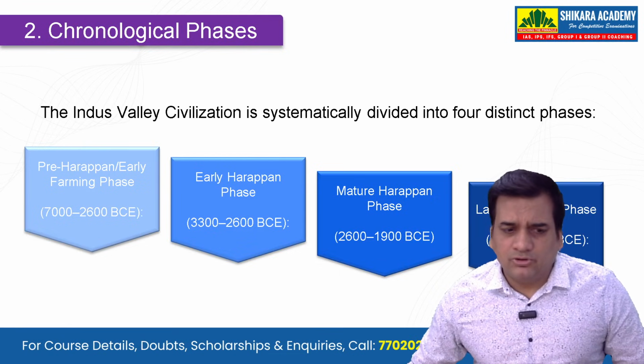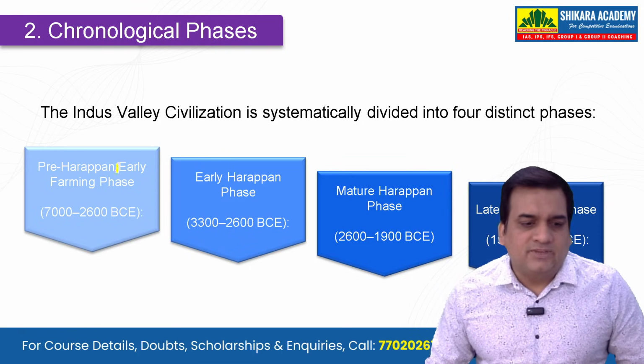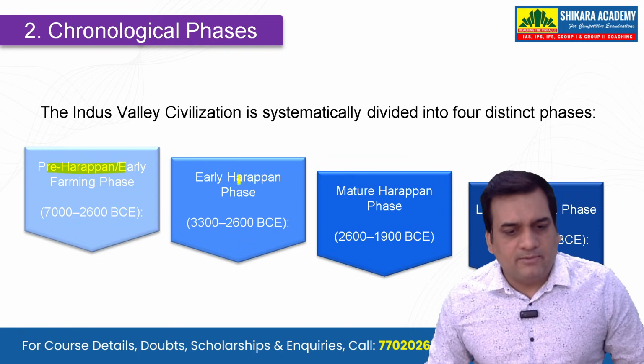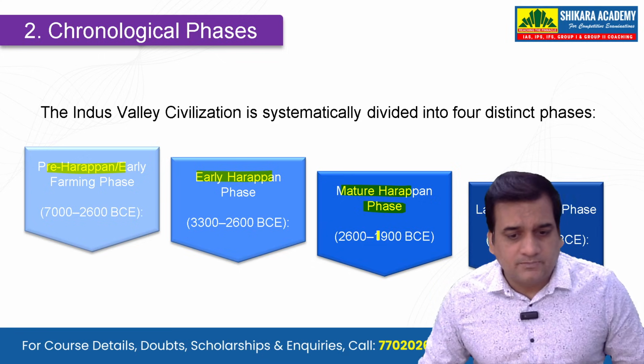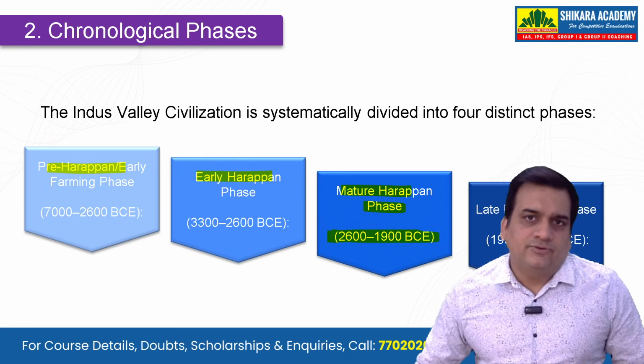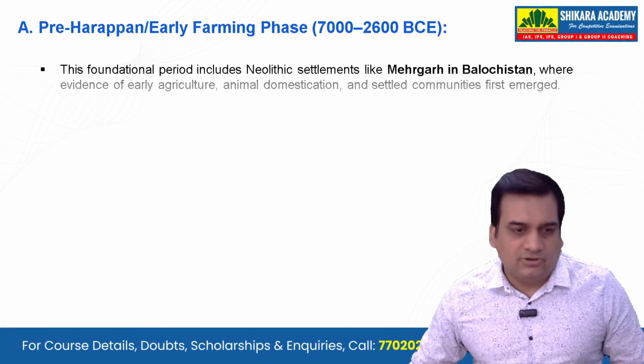Now, if you see the chronological phase, we have divided it into four different sections. That is the pre-Harappan or the early farming phase. Then you have the early Harappan phase. Then comes the mature Harappan phase. This is the time which we see a lot. And then the late Harappan phase. There we will see the decline also.